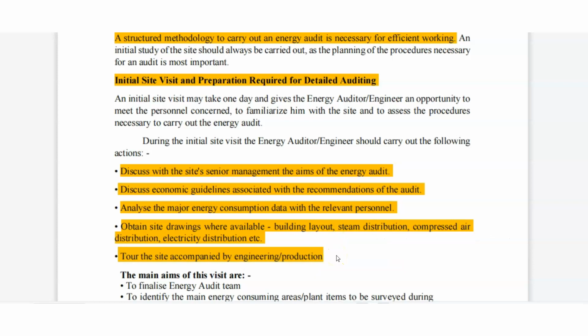Here we are reading the purpose, what it is: if we do this thing, what will be the output. Here, what we are doing, that is the thing. Here are the main aims of the visit.